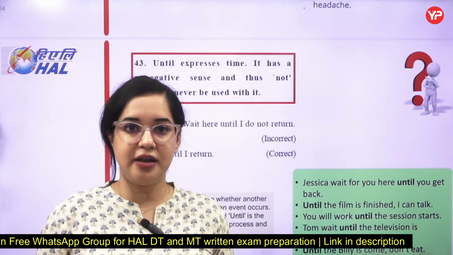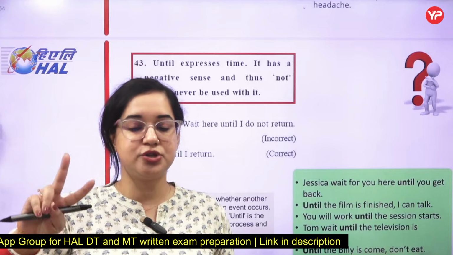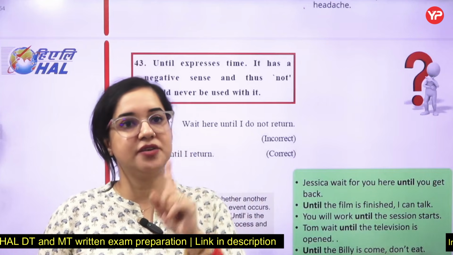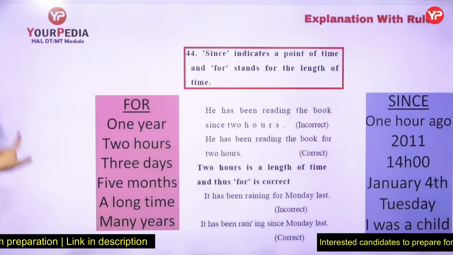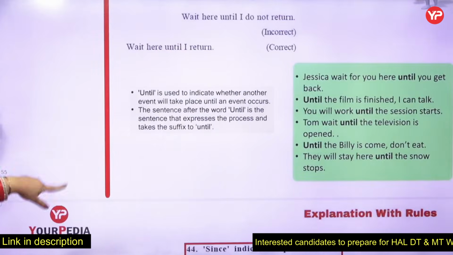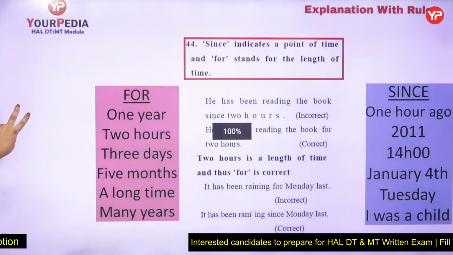Unless also will not carry not, but in the other situation, there will be two situations in unless. One will be the positive, another will be the negative one. Let's talk about rule number 43rd. 44th, right? That is the difference between since and for.